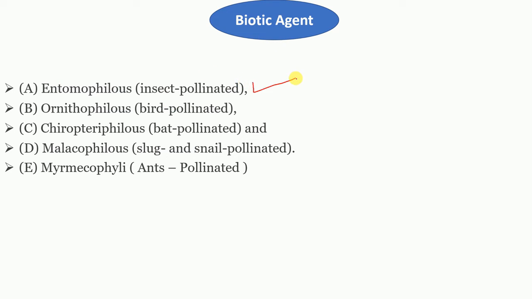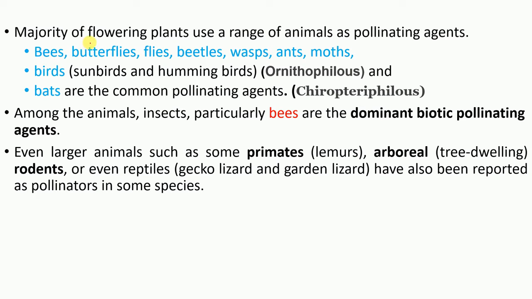We have already discussed the names, right? In this topic especially we are going to discuss entomophily. The majority of flowering plants use a range of animals, for example bees, butterflies, flies, beetles, wasps, ants and moths. So this is entomophily. Pollination through birds, especially sunbirds, is ornithophily. And pollination through bats is chiropterophily.